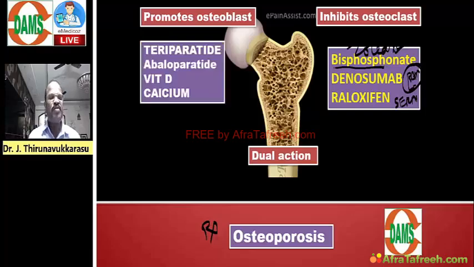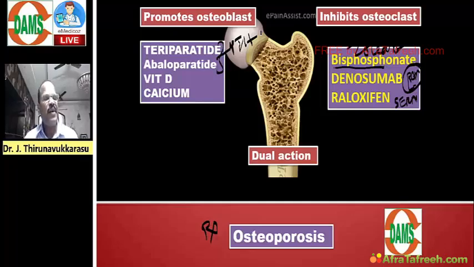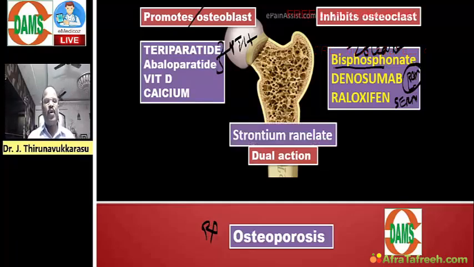Whereas we have something called teriparatide and abaloparatide. These two drugs are parathormone analogs, PTH analogs. And then we have vitamin D and calcium. These are all promoting osteoblastic action. And then we have one thing called strontium ranelate.